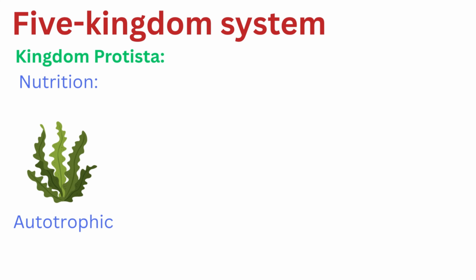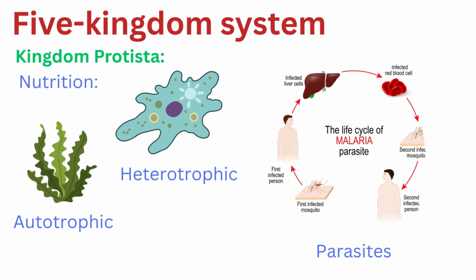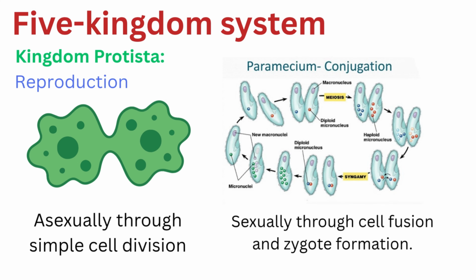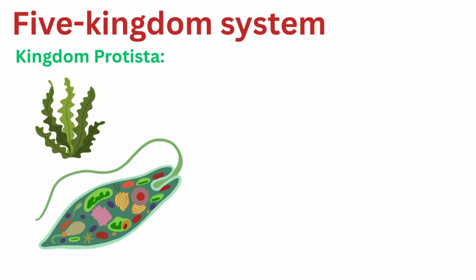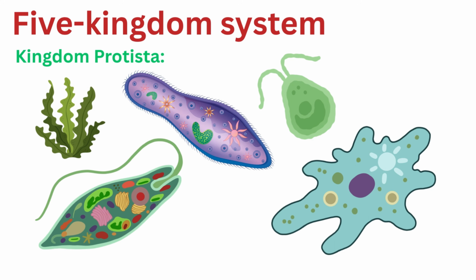Their survival strategies are extremely varied. Some are autotrophic, using photosynthesis to make their own food just like plants. Others are heterotrophic, acting as tiny hunters that ingest food, while some live as parasites. When it comes to making more of themselves, protists can reproduce asexually through simple cell division, or sexually through cell fusion and zygote formation. From the oxygen-producing algae to the predatory protozoa, Kingdom Protista represents a massive leap in biological complexity.